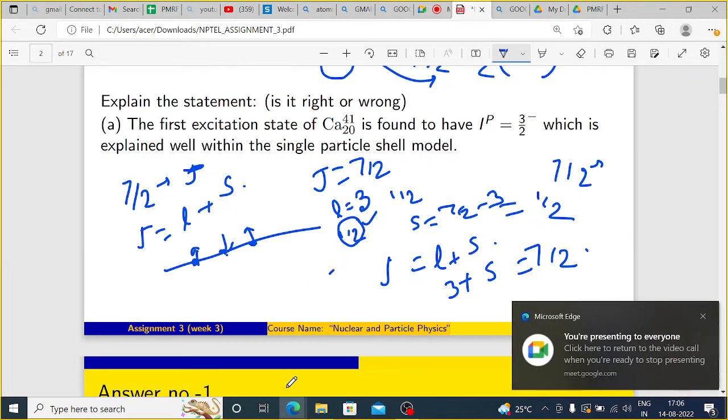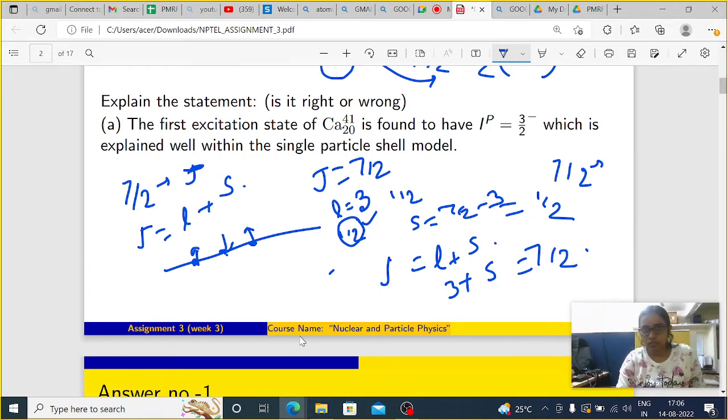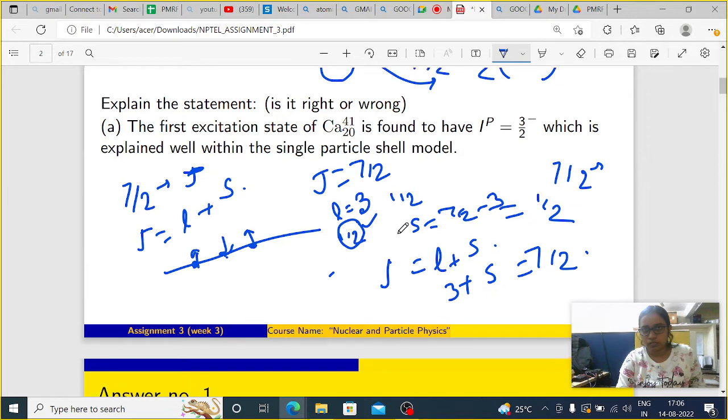If J is asked, then 7 by 2 will be there, and if S is asked, then S will be half. But there is no option of half. As per my knowledge half is right, but let me check if I am wrong, then I will tell you. Okay, thank you.